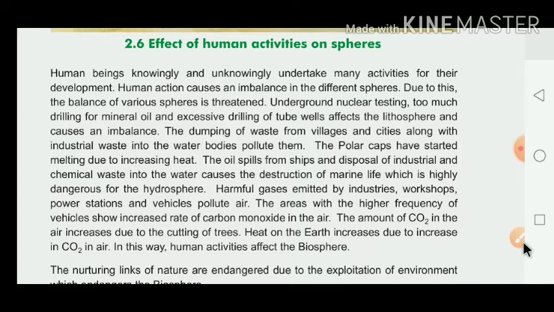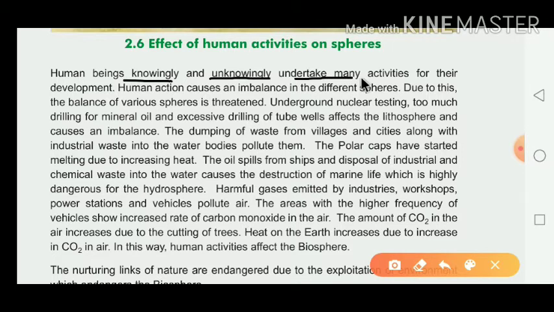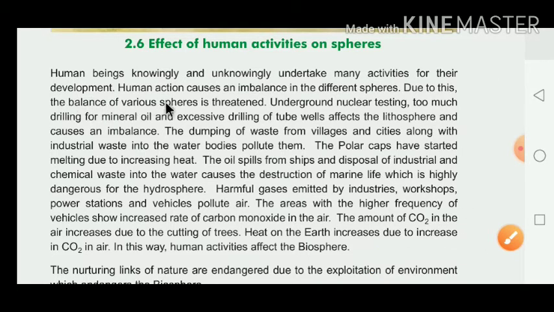Now dear children, what do they say there? Human beings knowingly and unknowingly undertake many activities for their development. Human action causes an imbalance in the different spheres. Who causes the imbalance in the different spheres? Human activity causes the imbalance. Due to this imbalance, the various spheres are threatened.